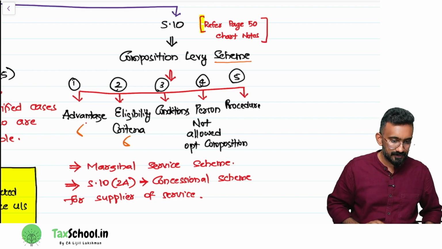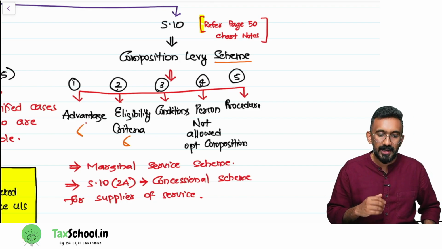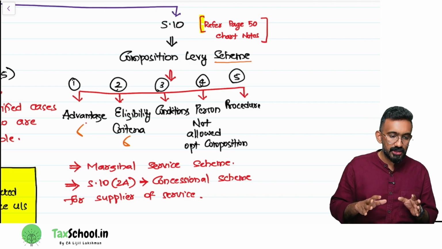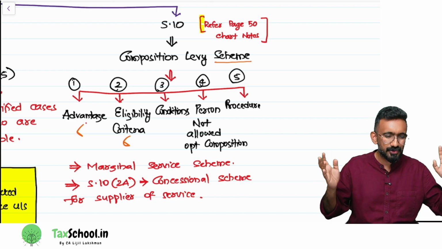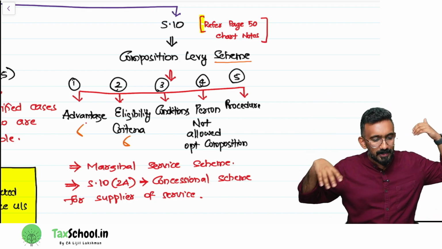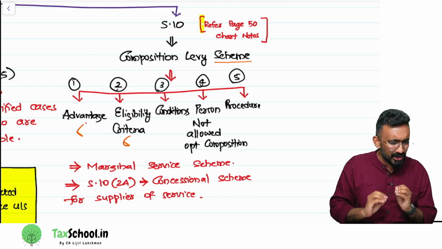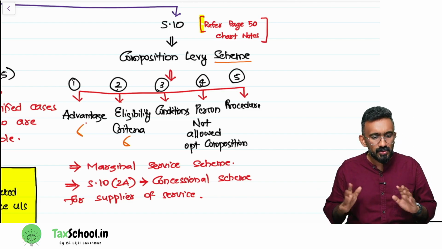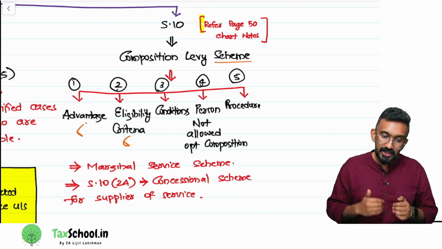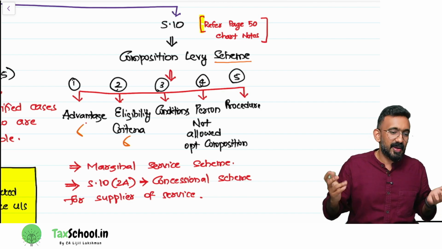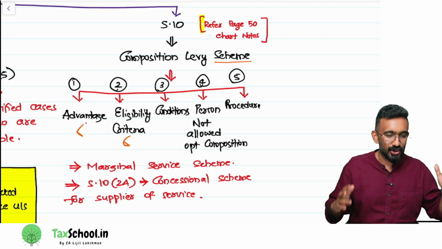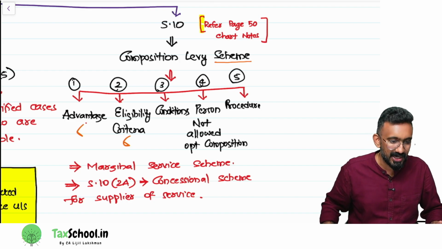Then if you look at section 10, which I told you is like your value of supply, it's an independent discussion. What I mean is that whatever you're going to learn in section 10 can be learned separately. We don't have to remember something in charge, something in value. That's not required. There are very small areas where there will be an interconnection. So I will first knock off section 10. It will be an easy discussion and you will feel like, okay, I spared an hour and understood one more area of discussion and it's fully over. So likewise, we can go ahead.